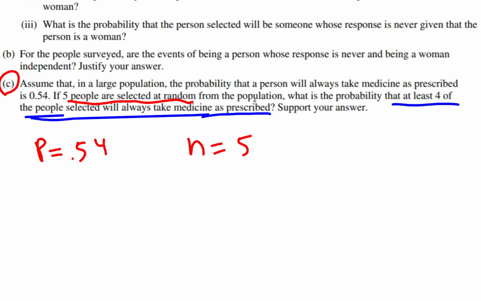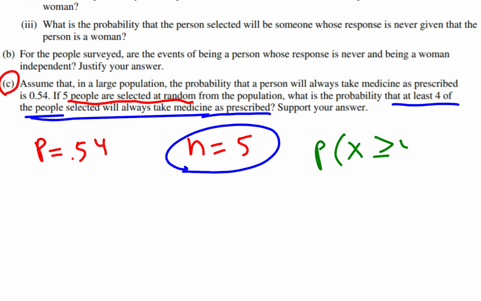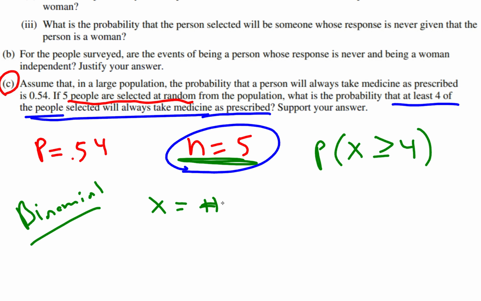Okay, so notice you have a fixed number of people that you're speaking with, and you're counting up. You're interested in the probability that at least 4 of them say, yes, I always take my medication. You should recognize this as a binomial setting. Why is it binomial? Because we have a fixed number of trials, 5 trials, and X equals the number of people who always take meds.